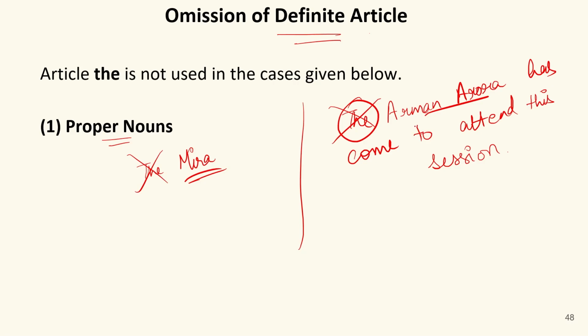We use articles before names if we are making the name emphasized, or you can say if we are giving importance to that particular name. For example, if I say the Amitabh Bachchan, it means I'm taking that particular name as if he is a great personality. Only then I can use the before the particular name, just to emphasize, just to make it bigger or larger in value, in importance. Only there I can use the before a proper noun.